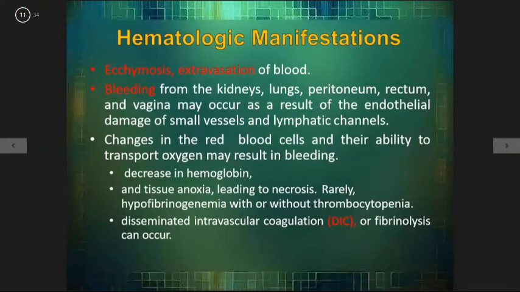Hematological manifestation: ecchymosis and extravasation of blood, bleeding from the kidney, lungs, peritoneum, rectum, and the vagina may occur as a result of endothelial damage of small vessels and lymphatic channels. Changes in red blood cells and their ability to transport oxygen may result in bleeding. Decrease in hemoglobin and tissue anoxia, leading to necrosis, and hypofibrinogenemia with or without thrombocytopenia. Disseminated intravascular coagulation, DIC, and fibrinolysis can occur.